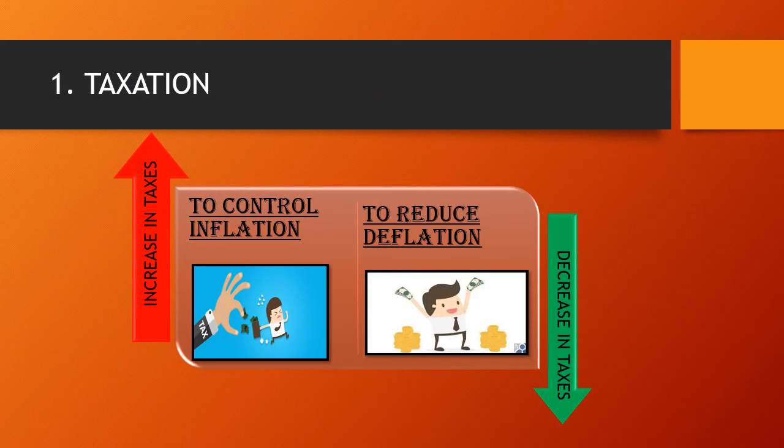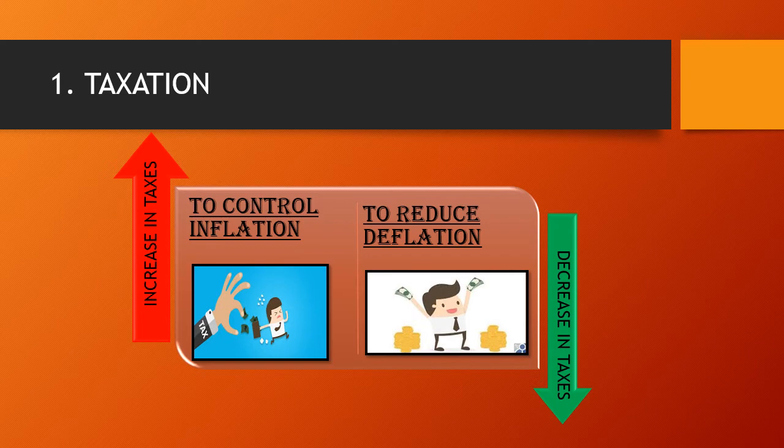So the first point here is taxation. I just told you that government manages this economic growth through these instruments. You can see the picture clearly first. The government always raises the tax, always increases the tax, to control inflation. I told you many times that inflation is a situation where there is a rise in prices. And why does it happen?